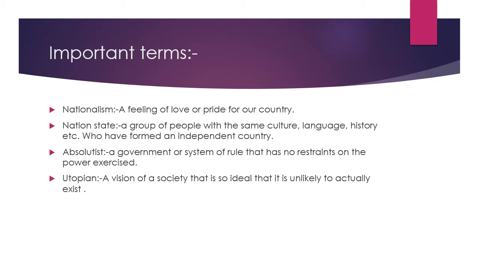Now the next word which we are getting here is utopian. Utopian is a sort of vision of a society that is so ideal that it is unlikely to actually exist. Suppose we are living in a society where everybody is so happy, we can see love all around. The people living in that particular society are living happily together, they don't have any issues with any other person, right?